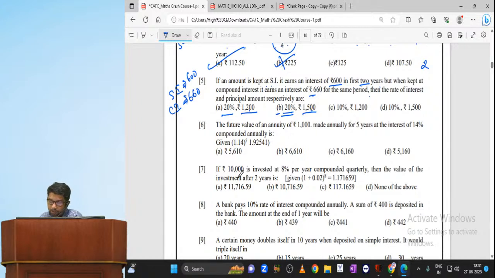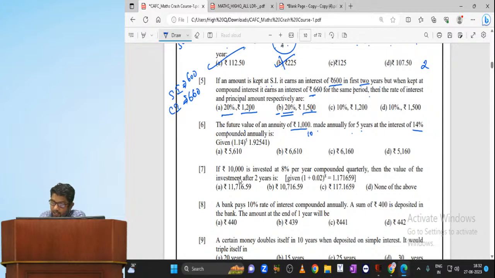The future value of an annuity of 1000 rupees made annually for 5 years at the interest rate of 14% compounded annually is... Look at this, my dear. We need to find out a compound interest. The future value of an annuity of 1000 rupees made annually for 5 years at the interest rate of 14% compounded annually. So what we need to find out? Future value to be found out.